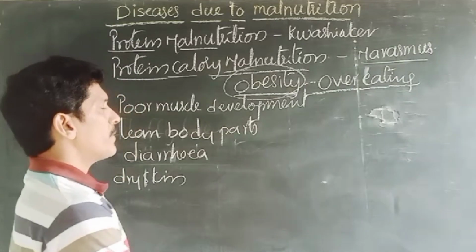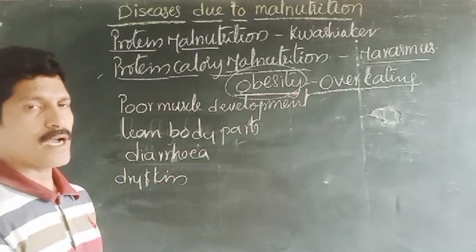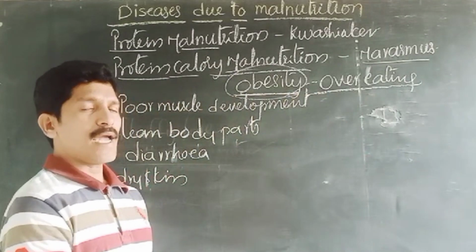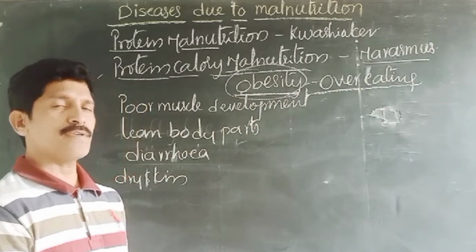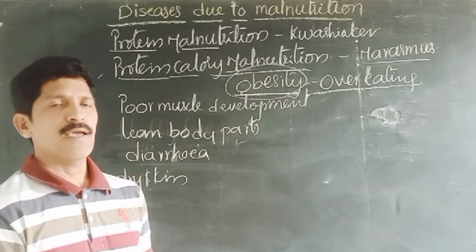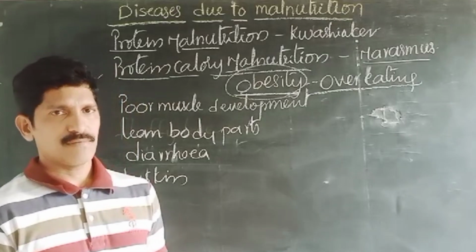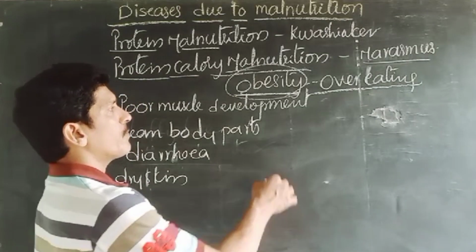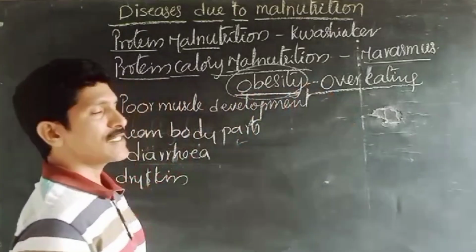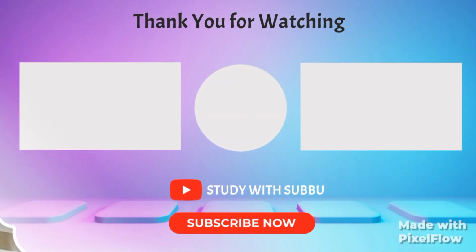So for a person who is suffering from obesity, we have to suggest they not eat junk foods or high calorie food, drink plenty of water, eat food which contains more raw veggies, and do regular physical exercise. When a person does this continuously, they can overcome the problem of obesity, and this is regarding the diseases due to malnutrition.